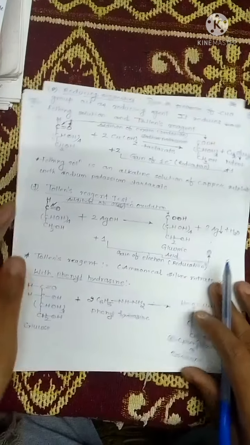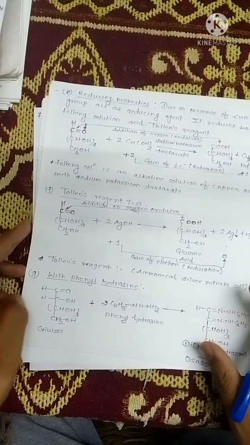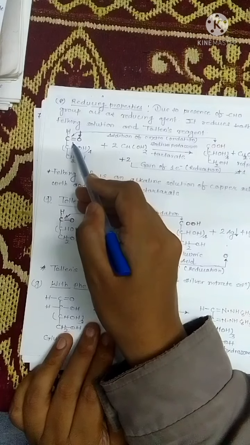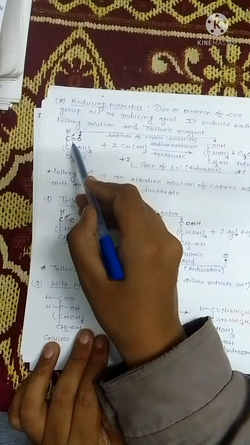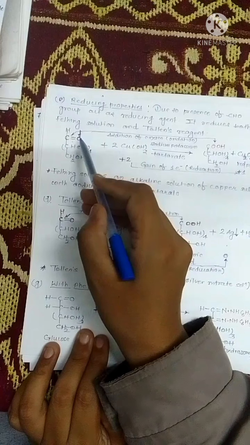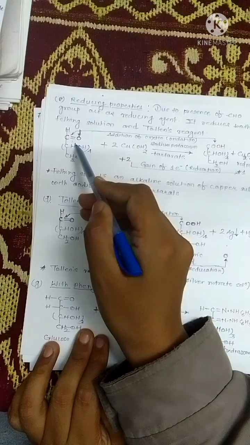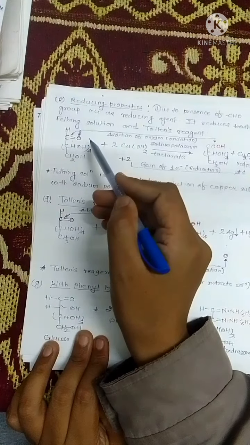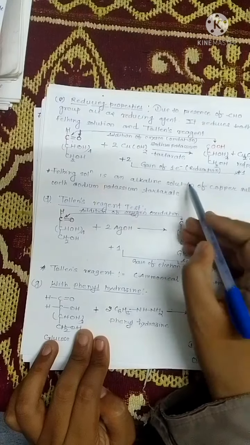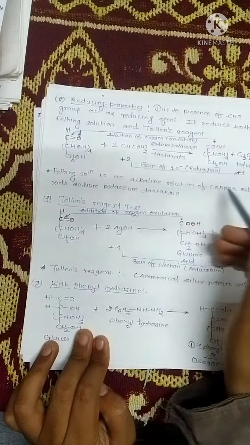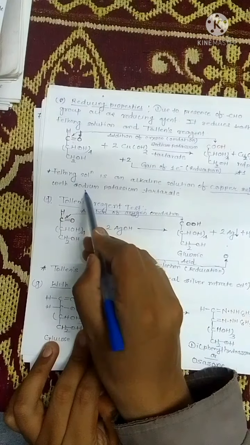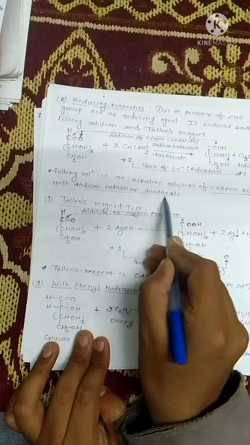Since glucose has an aldehydic group, it can act as a reducing agent, and glucose can easily reduce Fehling's solution as well as Tollens reagent. Now what is Fehling's solution? Fehling's solution is an alkaline solution of copper sulfate with sodium potassium tartrate.